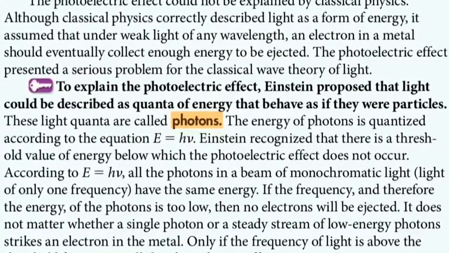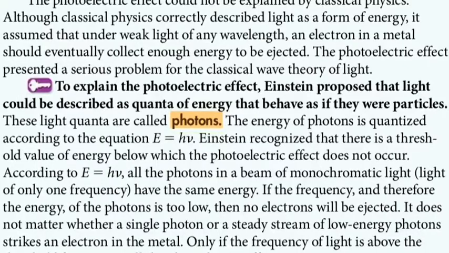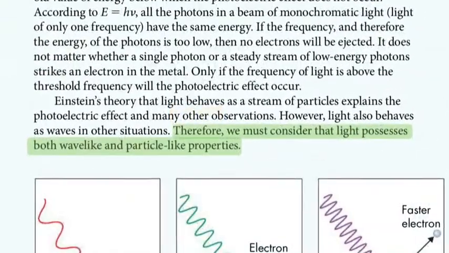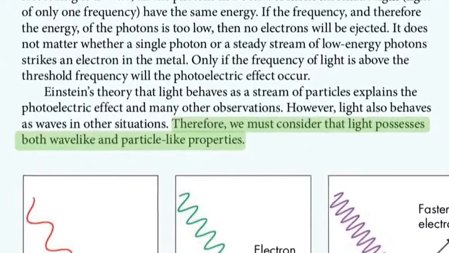The energy of photons is quantized according to the equation E equals hv. Based on this theory, we must consider that light has both wave-like and particle-like properties.